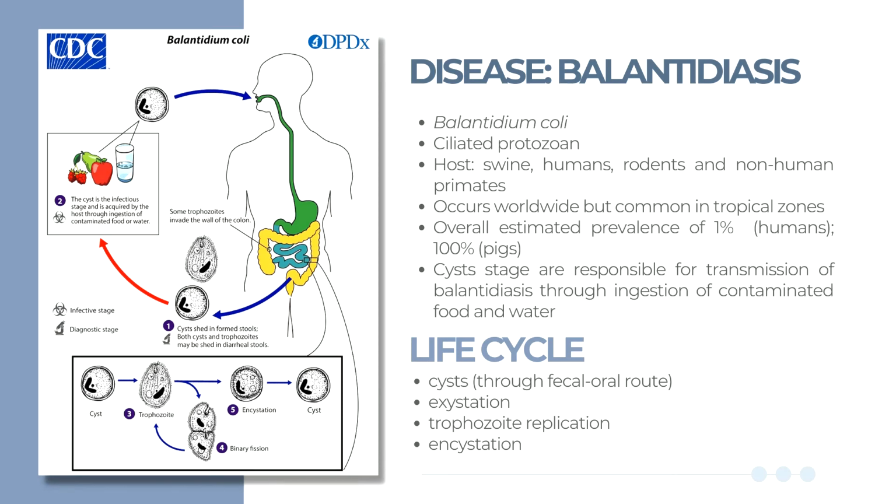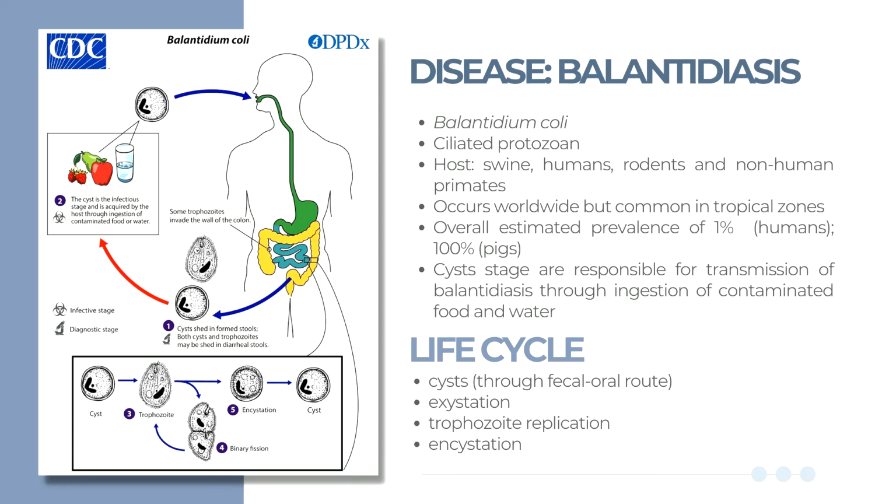Generally, the disease is considered rare and occurs in less than 1% of the human population. However, the pig infection rate is high, with an overall estimated prevalence of 100%. For their life cycle, the host can acquire the cysts, or the dormant stage of the parasite, through the fecal-oral route by contaminated food and water.